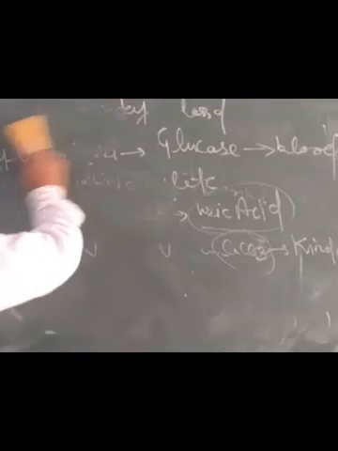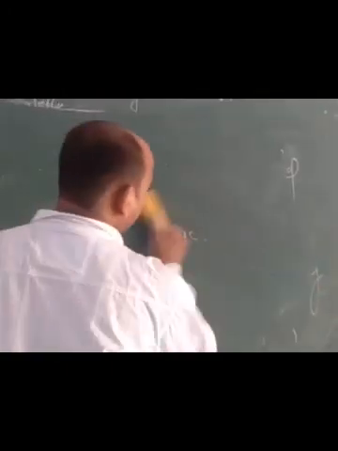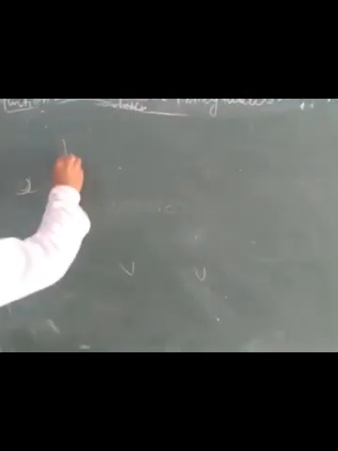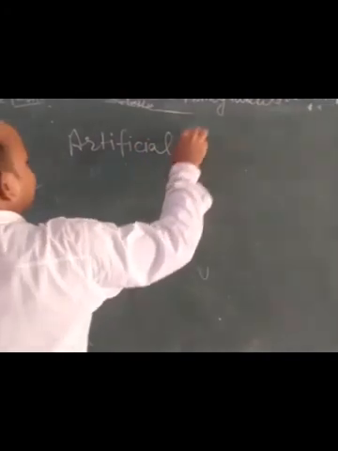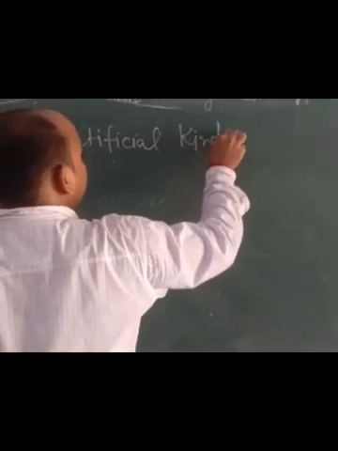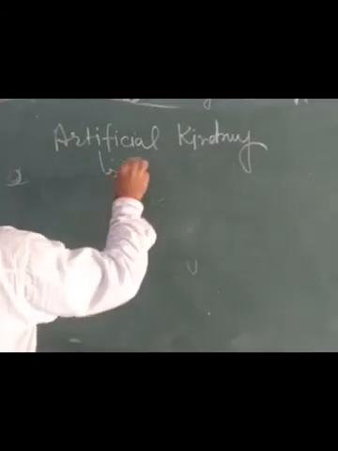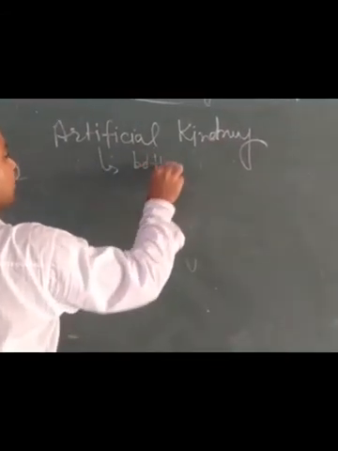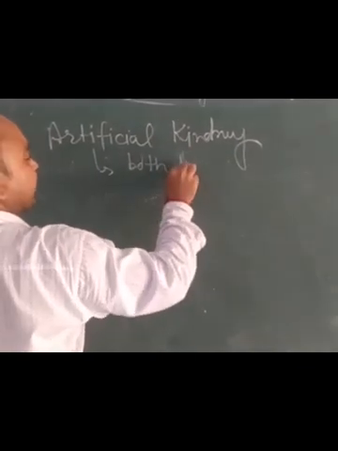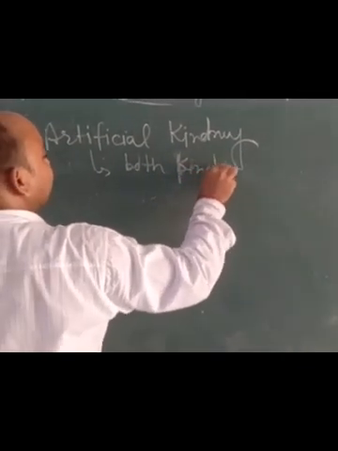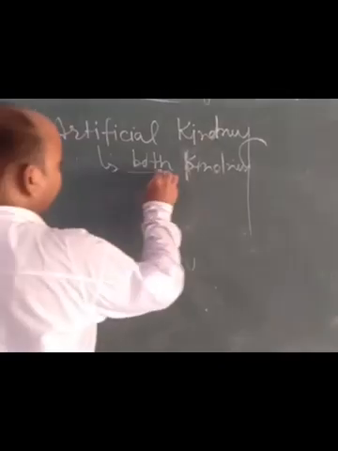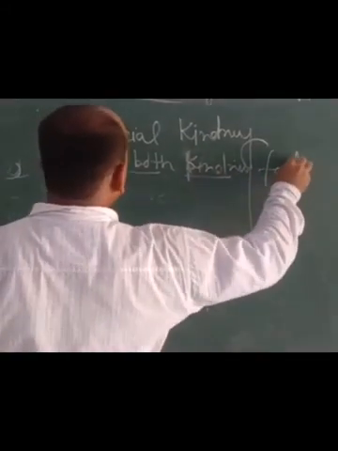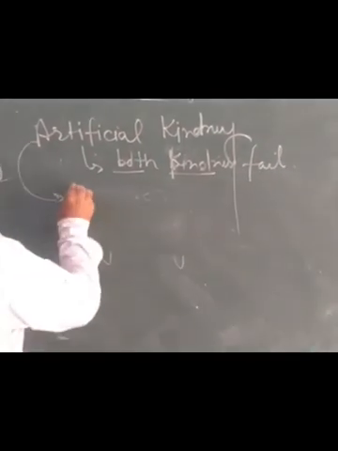Now we will discuss artificial kidney. What do you mean by the term artificial kidney? Generally we can say that artificial kidney is used by a person when both kidneys have failed. When both kidneys of a person fail, then we use artificial kidney.